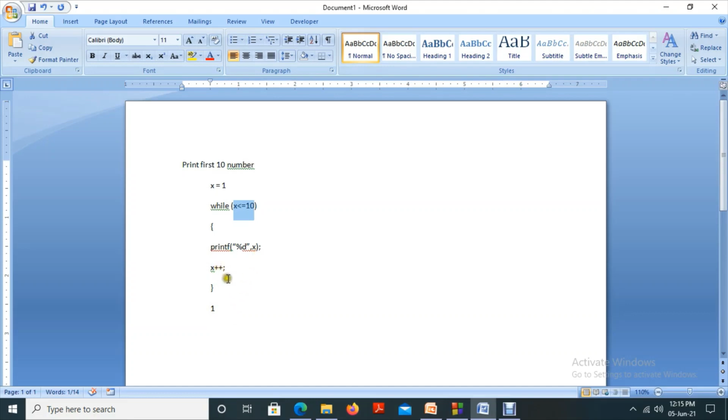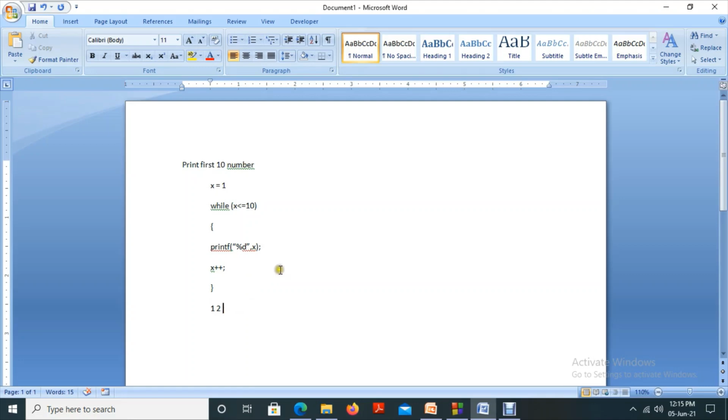After that, x value is incremented by 1. So what will be the value of x now? 2. 2 less than or equal to 10. Condition true. Print value 2 here. Then again x value will be incremented by 1. 3. 3 less than or equal to 10.